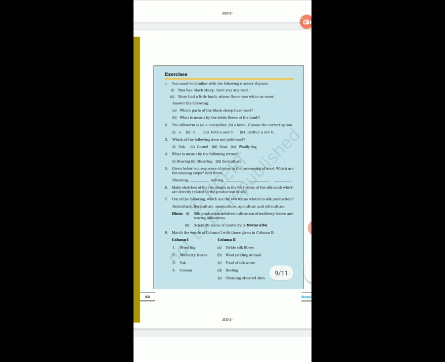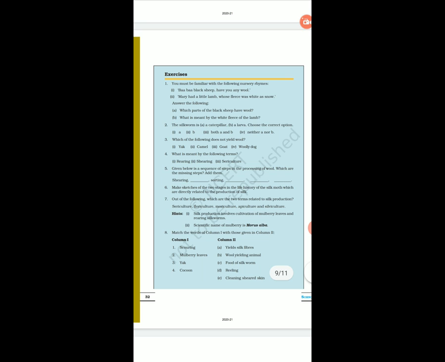What is meant by the following terms? You have to define rearing, shearing and sericulture. What is rearing? The process of keeping, feeding, breeding and taking care of economically useful animals is called rearing. Then shearing, the process of removing fleece of the sheep along with a thin layer of skin. It is called shearing. Then sericulture, the rearing of silkworm, is called sericulture.